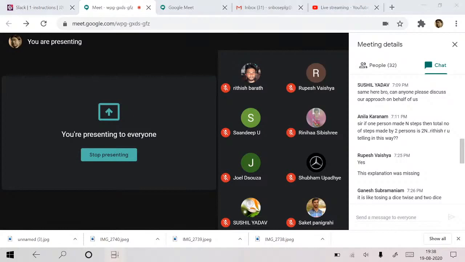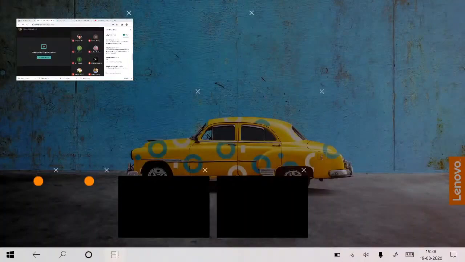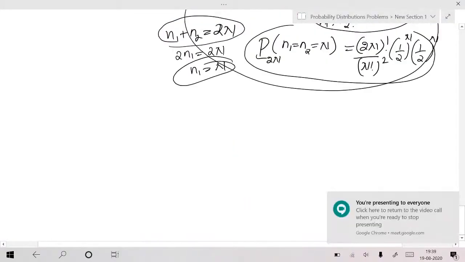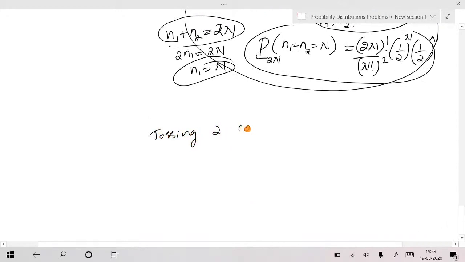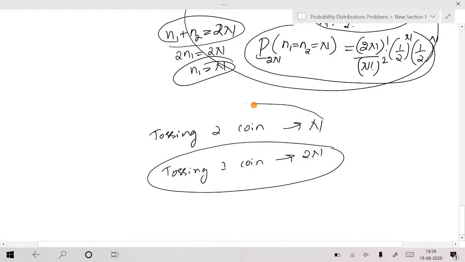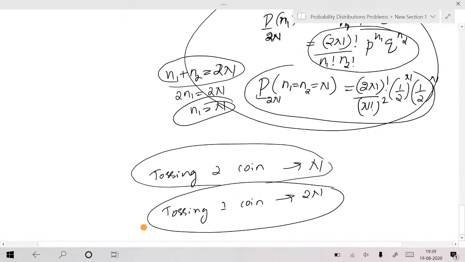Okay, so let me make it still clear. Tossing two coins n number of times is equivalent to tossing one coin 2n number of times. So both are equivalent, isn't it? And you are just counting some possibility. You are trying to find the probability corresponding to some possibility within that one. So both are equivalent actually. Yeah, quickly, any question?